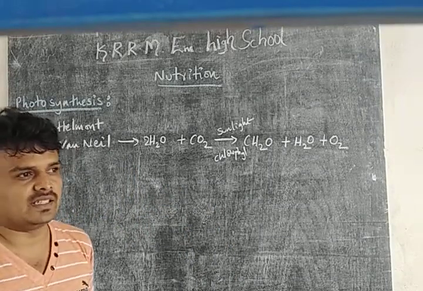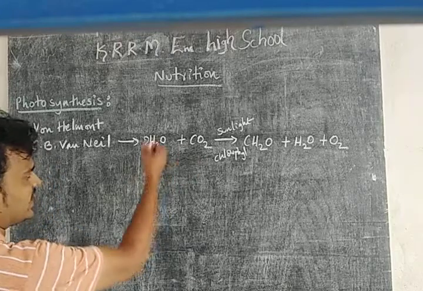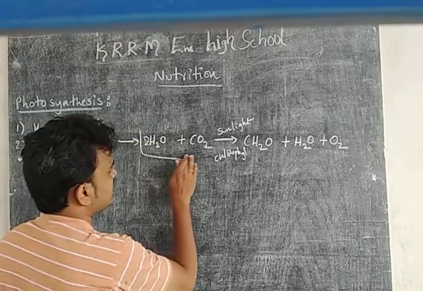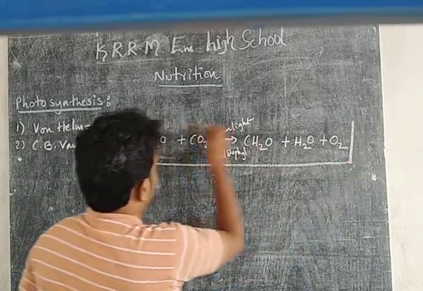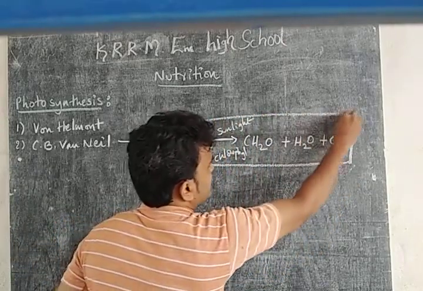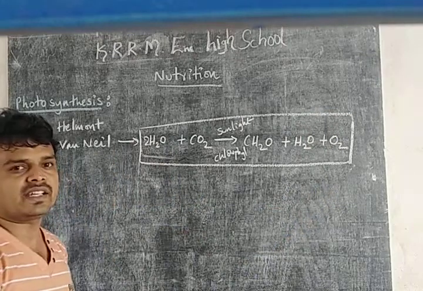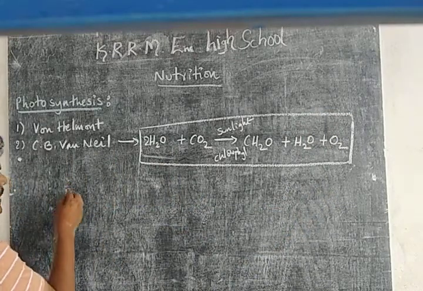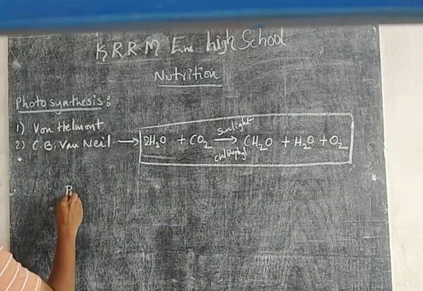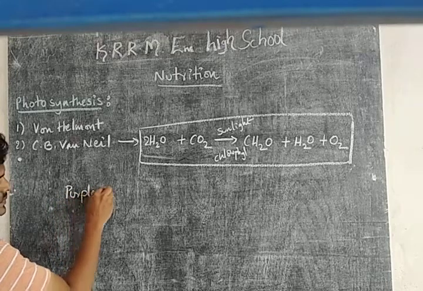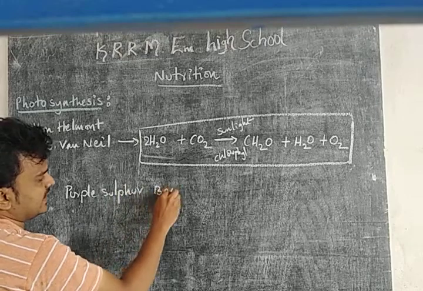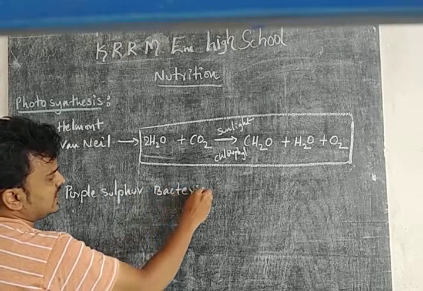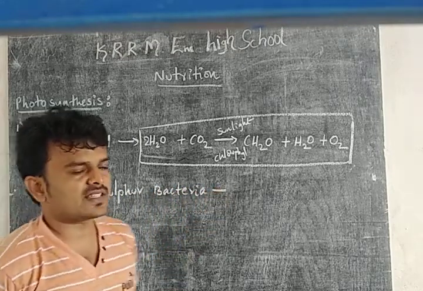Then see on which organisms he did the experiments. C.B. Van Niel did his experiments before deriving this equation. He carried out a series of experiments on purple sulfur bacteria. On which organisms did he do these experiments?